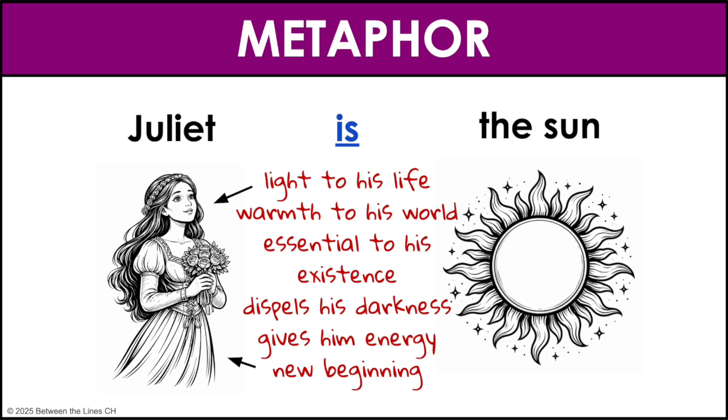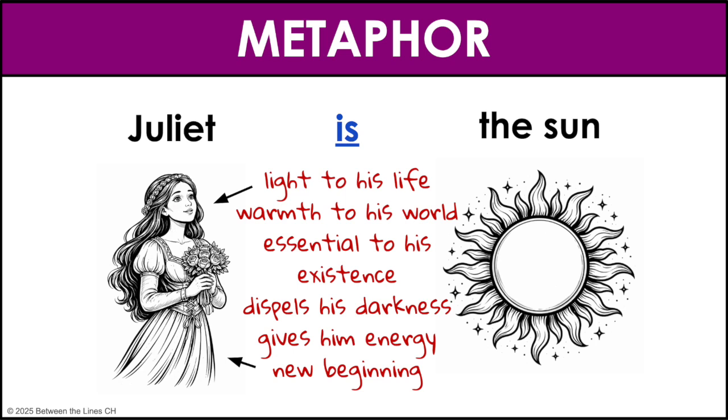By calling Juliet the sun, Romeo is saying, she brings light to his life. She brings warmth to his world. She's essential to his existence. She dispels his darkness. She gives him energy and makes him feel alive. She represents a new beginning.